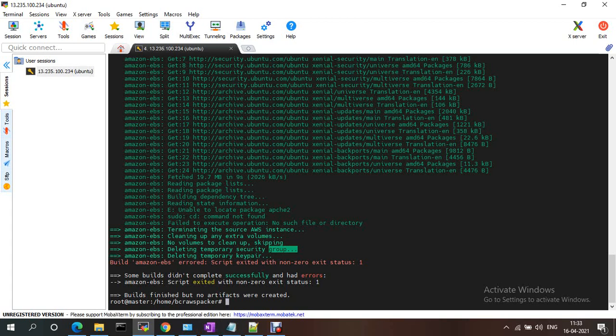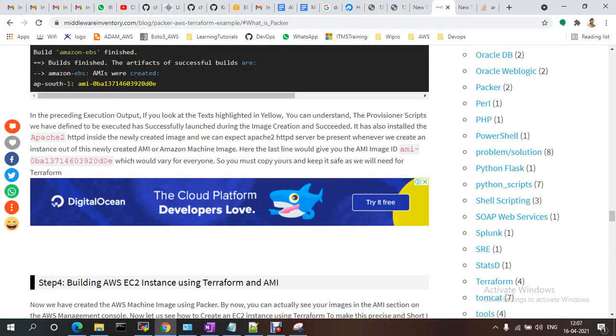Is there something wrong with that one? Let me check offline and I'll show you. The issue is still occurring, so I'll create Amazon Linux 2 and provide you one more video. I'll create one more video on how to create an image using Packer, and from the AMI how to create a VM using Terraform. These steps I will integrate in another session. That's all. Thank you.